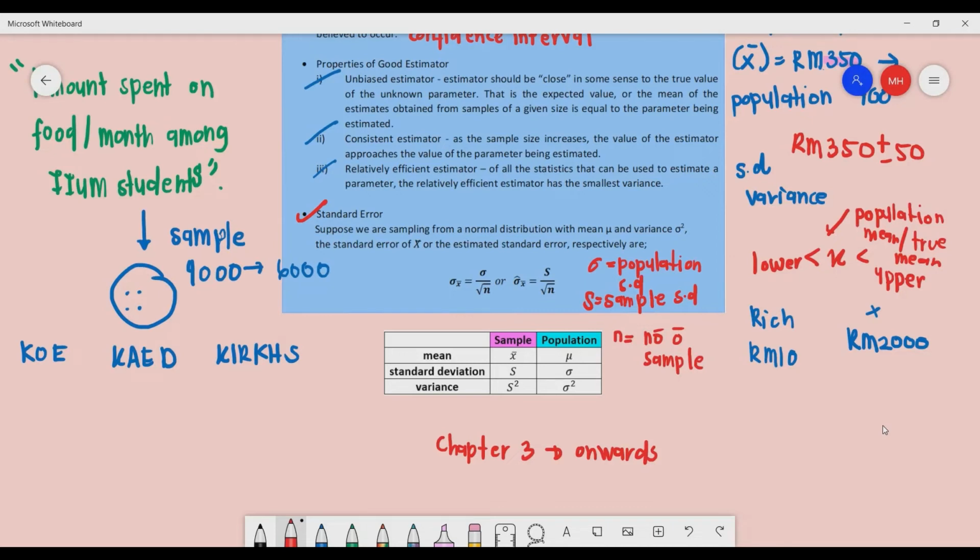Population refers to the entire group. For the sample, the mean is given by x bar. For the population, the mean is given by mu. The standard deviation for the sample is given by S, for the population by sigma. For variance, the sample is given by S square, and the population by sigma square. You have to take note of these two differences, because they give you different meaning. So you need to know how to differentiate between these two notations.